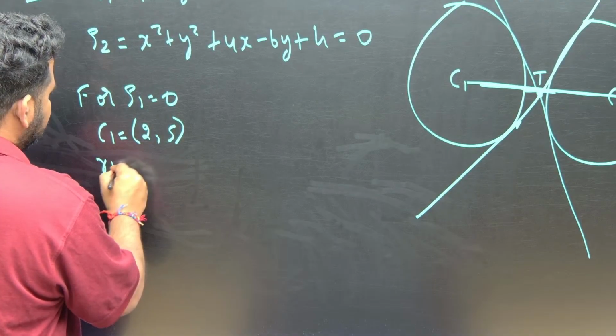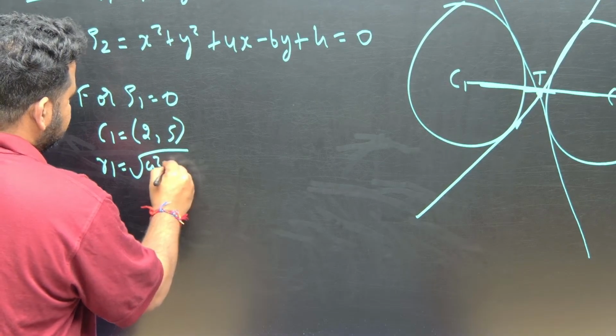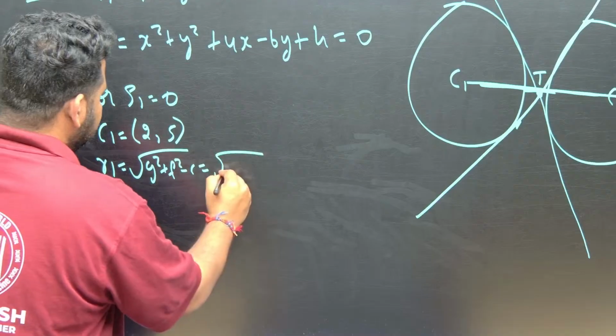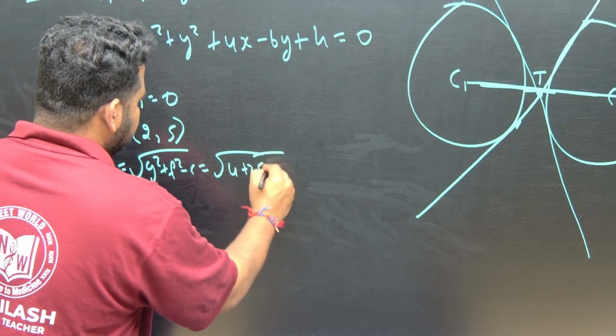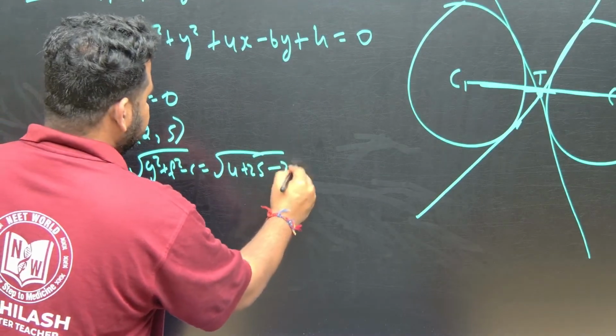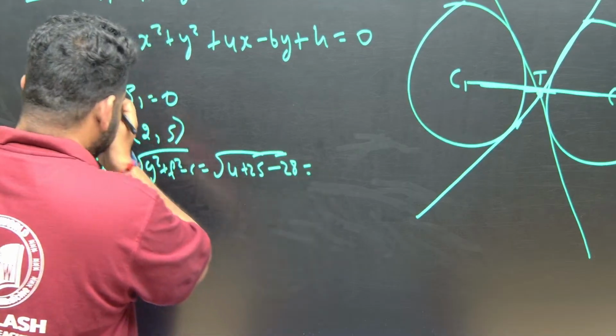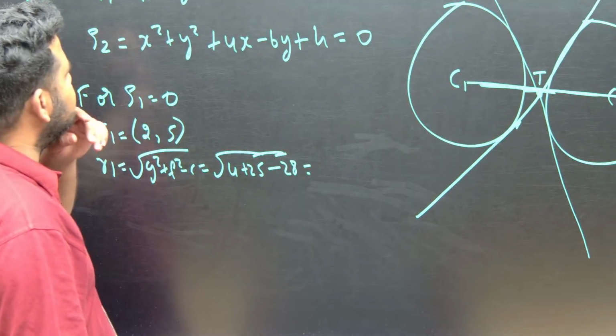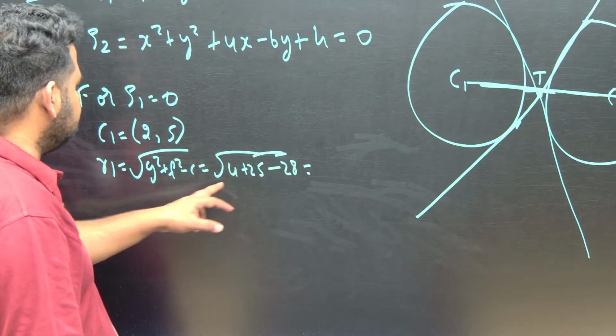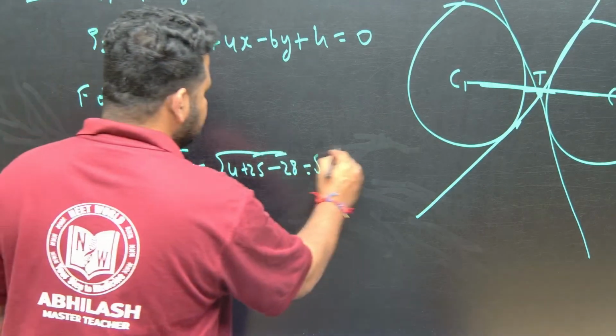R1 will be equal to root of g square plus f square minus c, that is nothing but 4 plus 25 minus c. C is 28. So 29 minus 28, so this will become root 1, that is equal to 1.